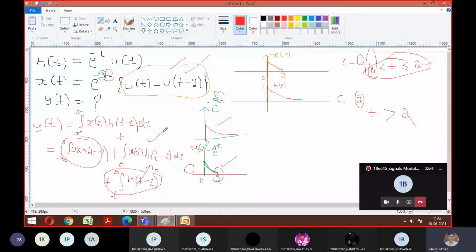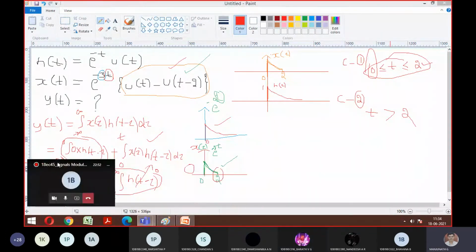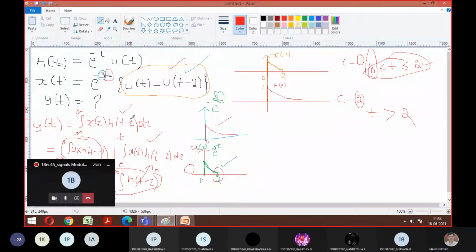Is this okay? Shall we proceed now with case number 1? Yes, sir. Good, let's go with case number 1. Look at the formula. X of tau we already have with us. I need to plot h of t minus tau, guys. For the h of tau that we have, how do we plot t minus tau? How to plot h of t minus tau?